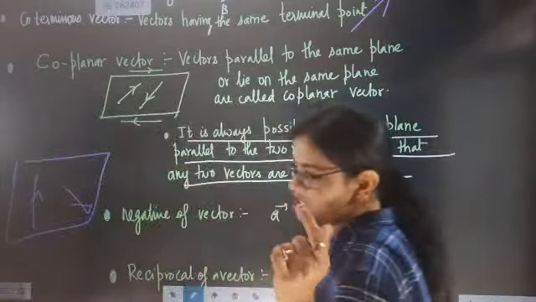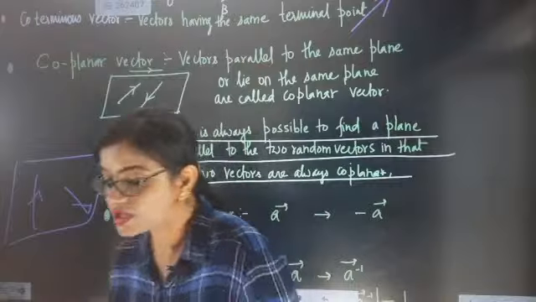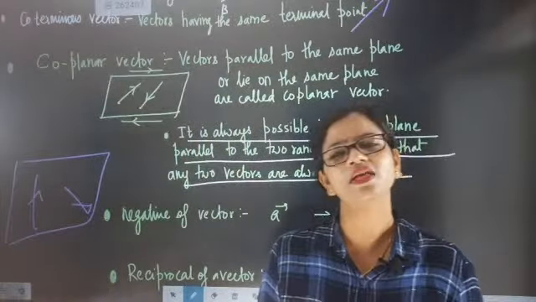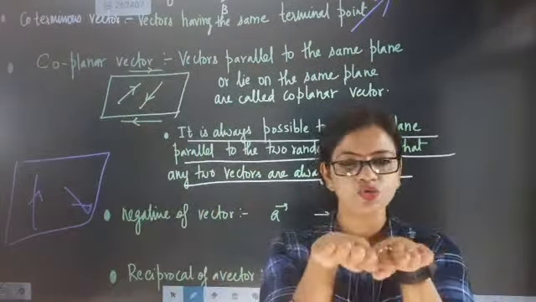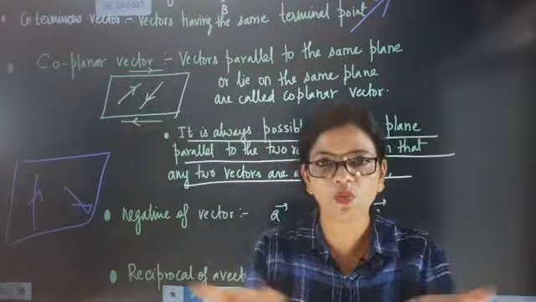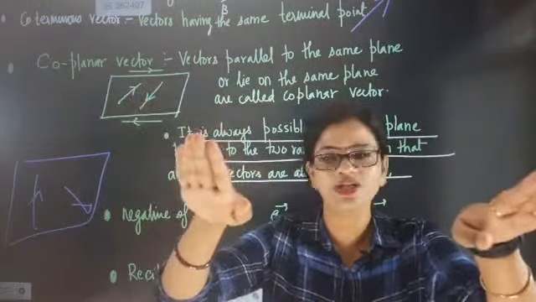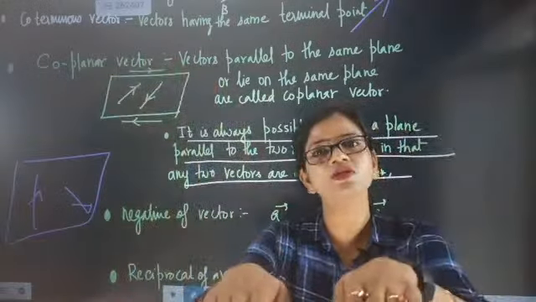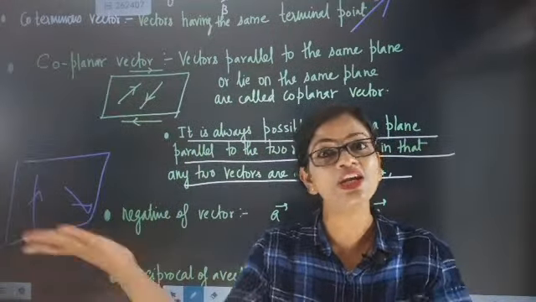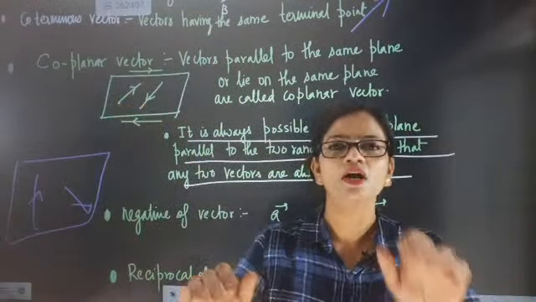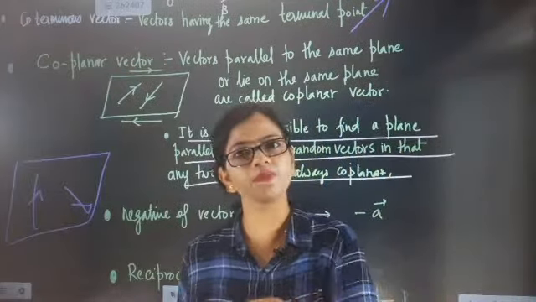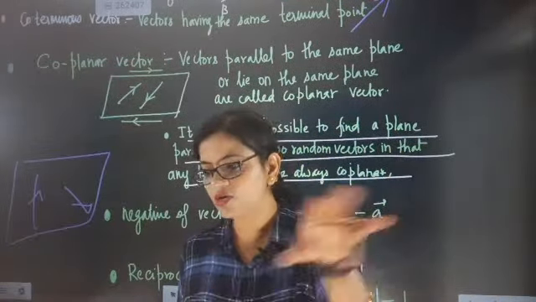Yes, magnitude plus direction is equal to vector. So think about it, because many times I think like this: if I merge two planes together, it will become a plane on one sheet. Take two different pages and stick them on a third page. When you are sticking two different pages on the third page, tell me, are they not in the same plane?